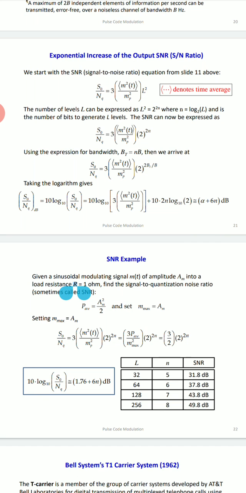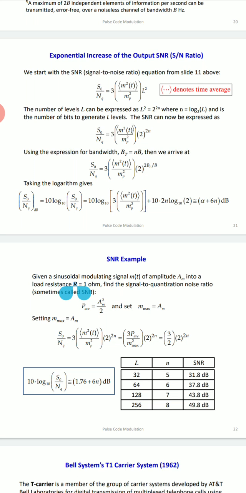So the signal to noise ratio S naught upon NQ equals 3 m square of t upon MP square into L square, and L square will be 2 raised to 2N.